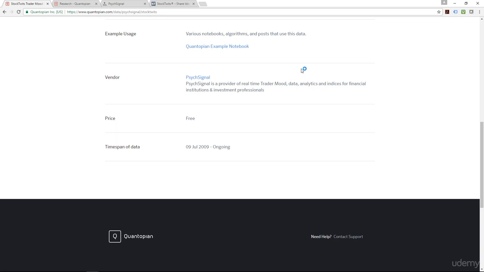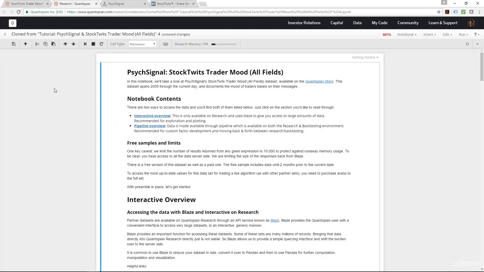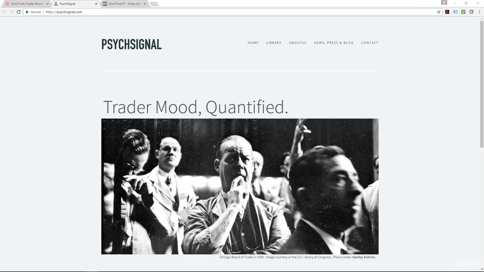So that's why it's a really ideal vendor source for you to play around with and explore. It is free and it allows you to really get a hang of the signal that's coming through from this source of data. I mentioned before there's an example notebook provided here. I won't go through this. I'm going to close that off and move it elsewhere. I will use a separate notebook that I want to walk through with you step by step.